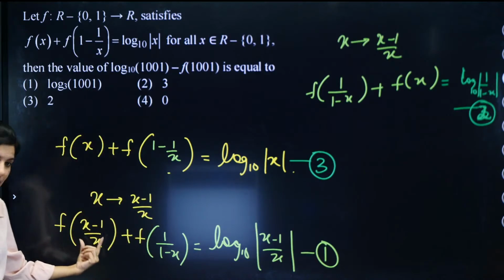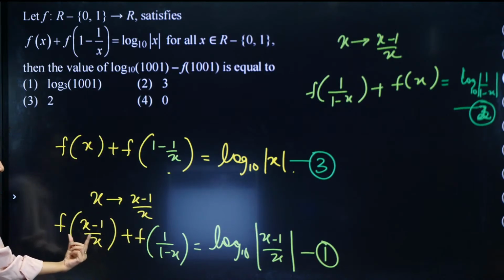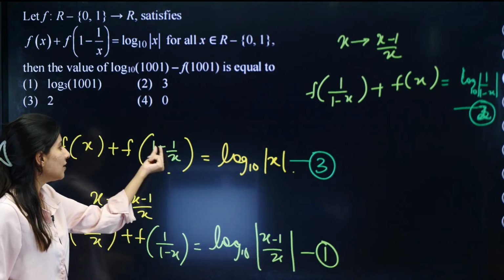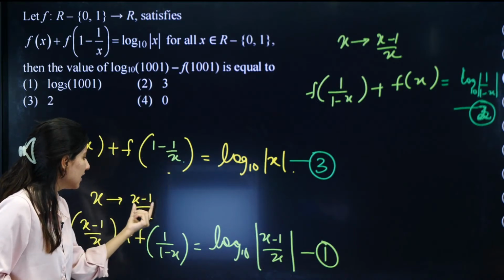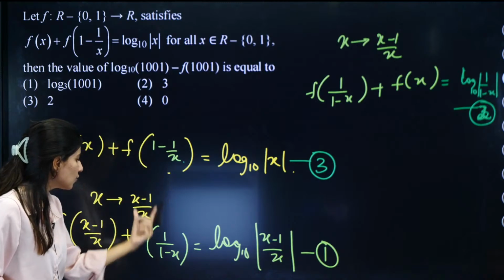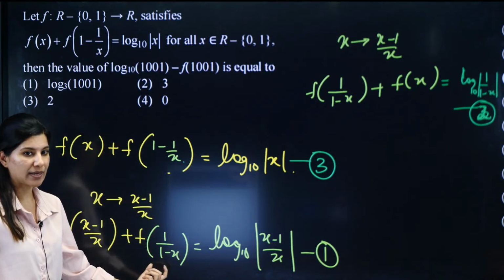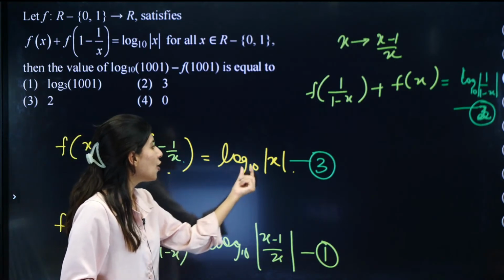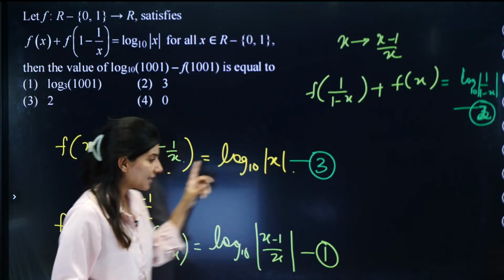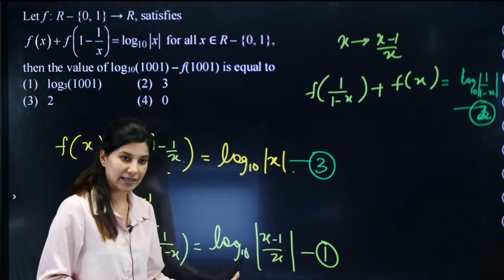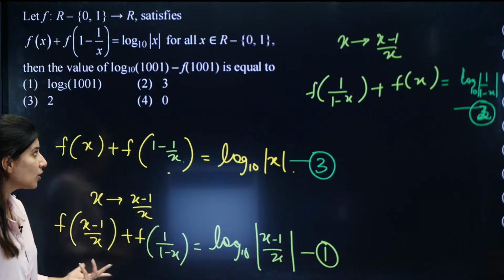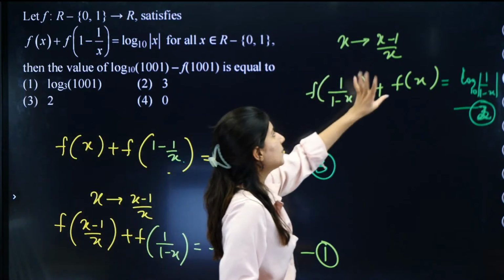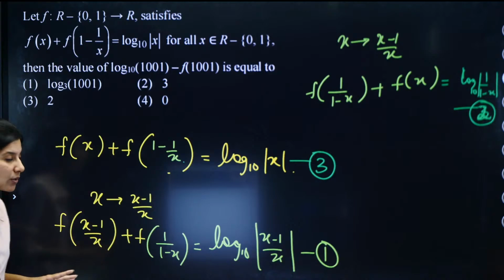So x will be replaced by x minus 1 upon x, right? And over here 1 minus 1 upon this x. If you put this value over here and solve it, you are going to get 1 upon 1 minus x is equals to log of mod of x. Now this x will be replaced by again x minus 1 by x. Now we are going to repeat the same process one more time. x will be replaced by x minus 1 by x. So now what will happen?